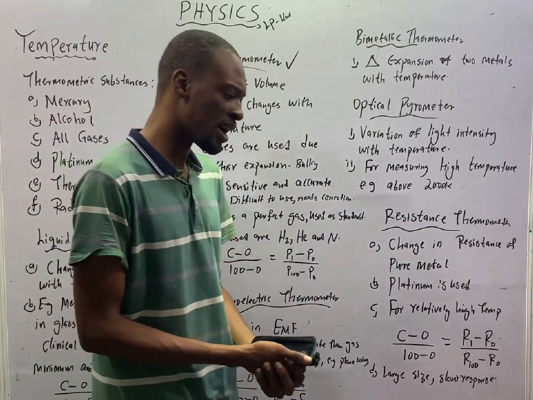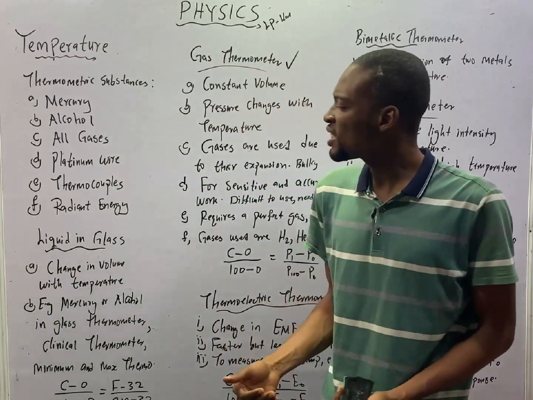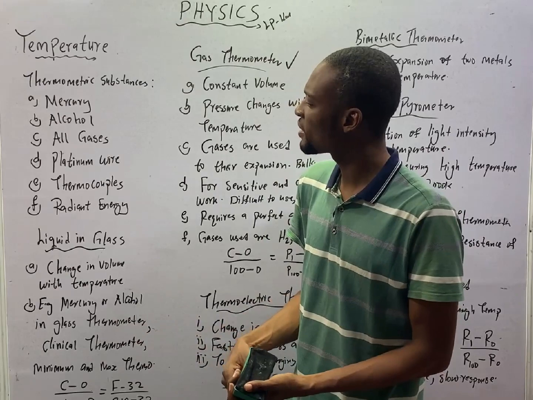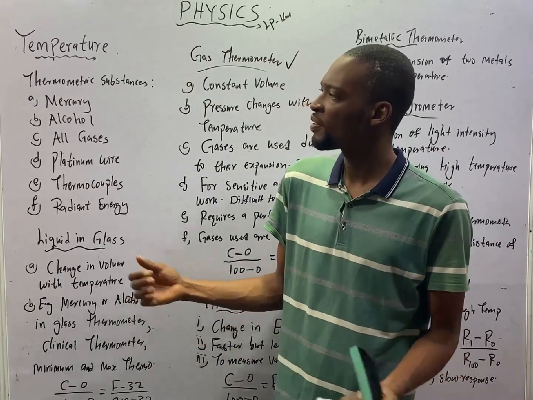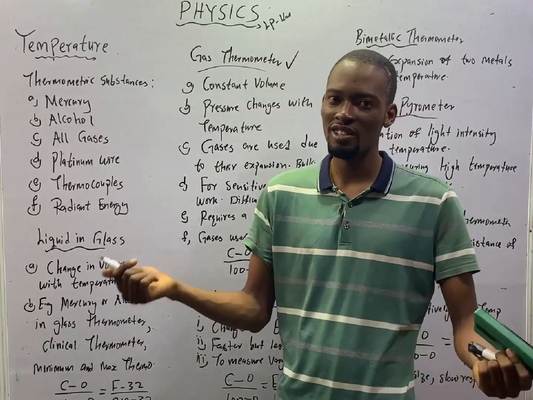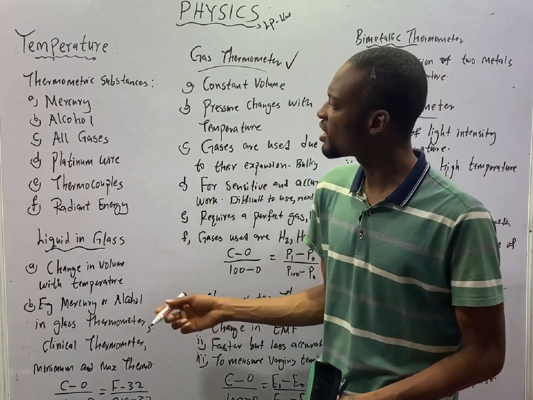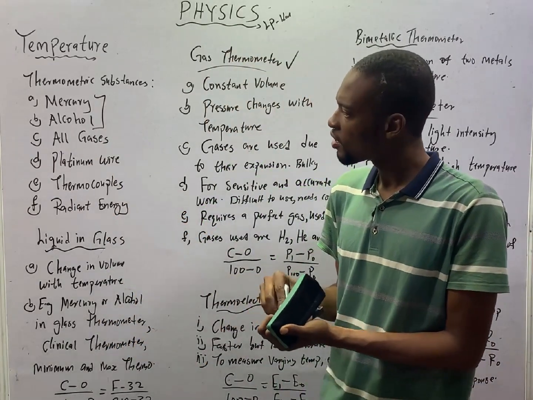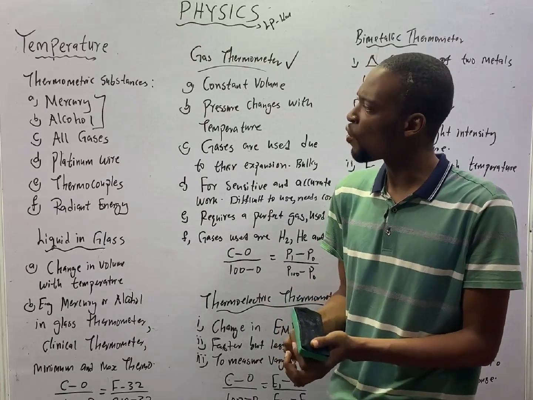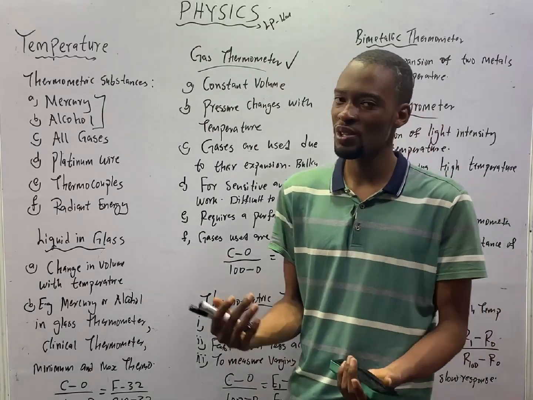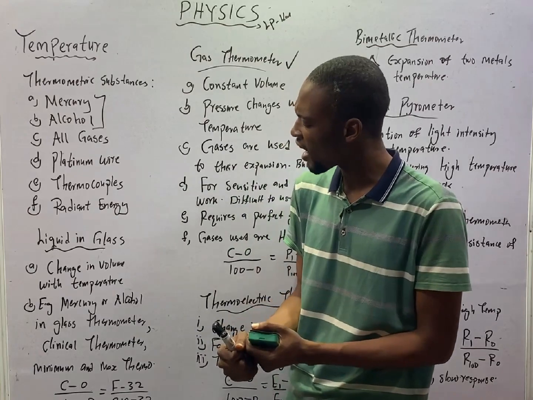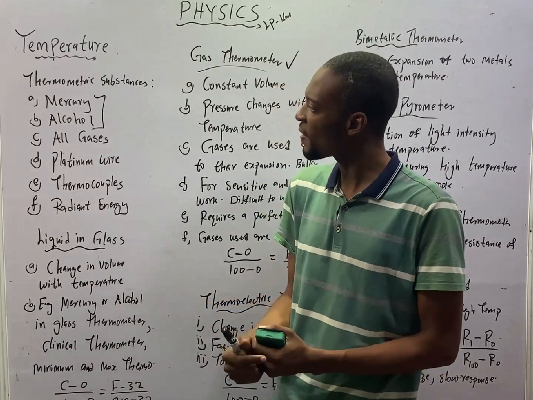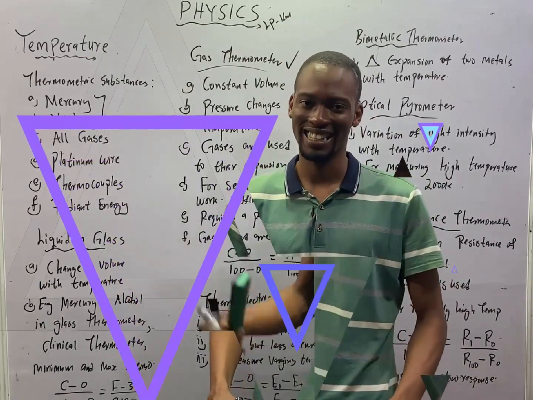The next we have is liquid in glass thermometer. In liquid in glass thermometer, we obviously make use of liquids as thermometric substances. And the liquids used are mercury and alcohol. Mercury and alcohol are used as thermometric substances. However, one of them is preferred. Which of them is preferred and why?